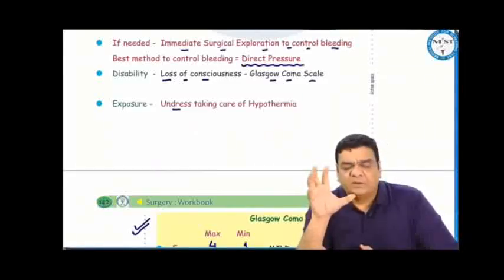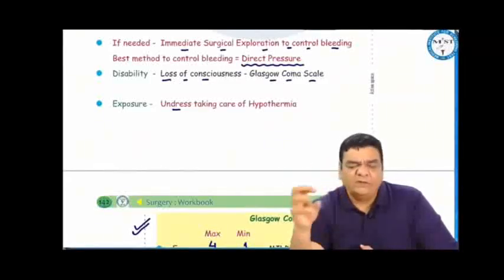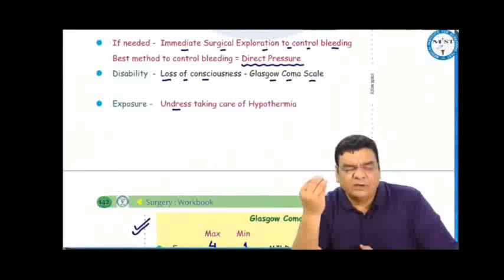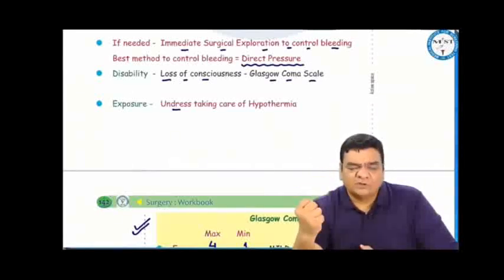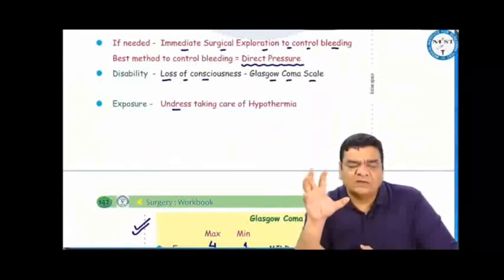Disability assessment. Whenever there is any bleeding from anywhere in the body, obviously the blood is not getting supplied to the brain, so the brain may show signs of altered consciousness, for which we can measure the severity with the Glasgow Coma Scale.